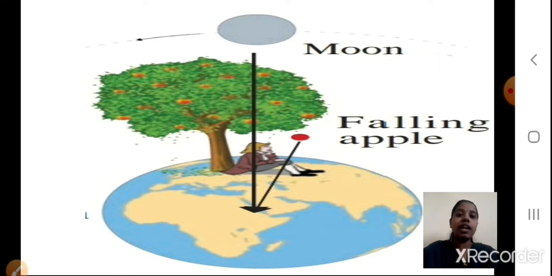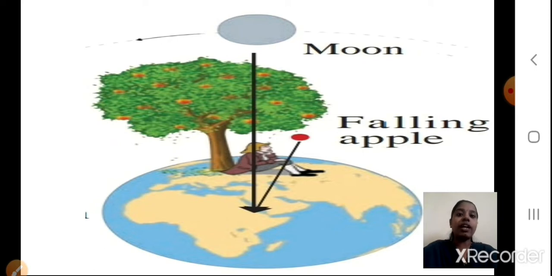How did he think of that? He thought, why did that apple from the tree, when it is falling down, fall in a straight vertically downward direction? So he thought that, can you see the black color line in between?